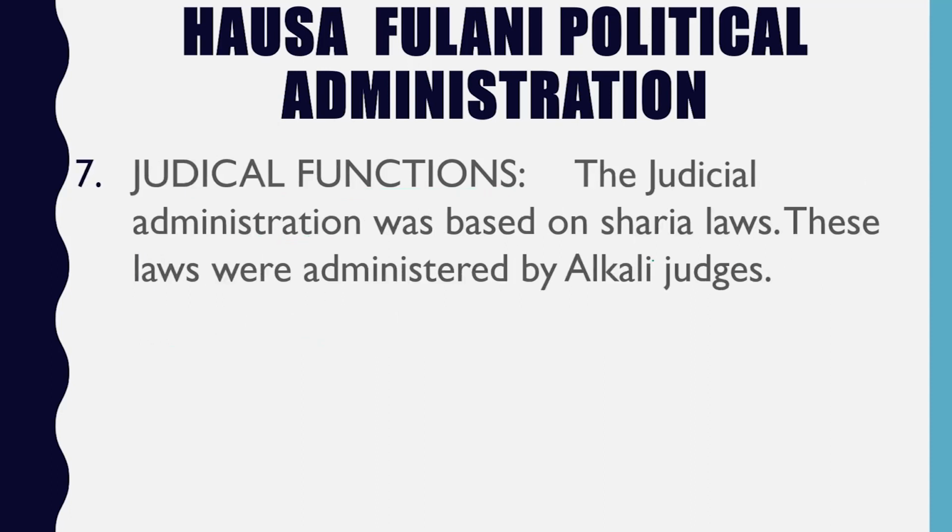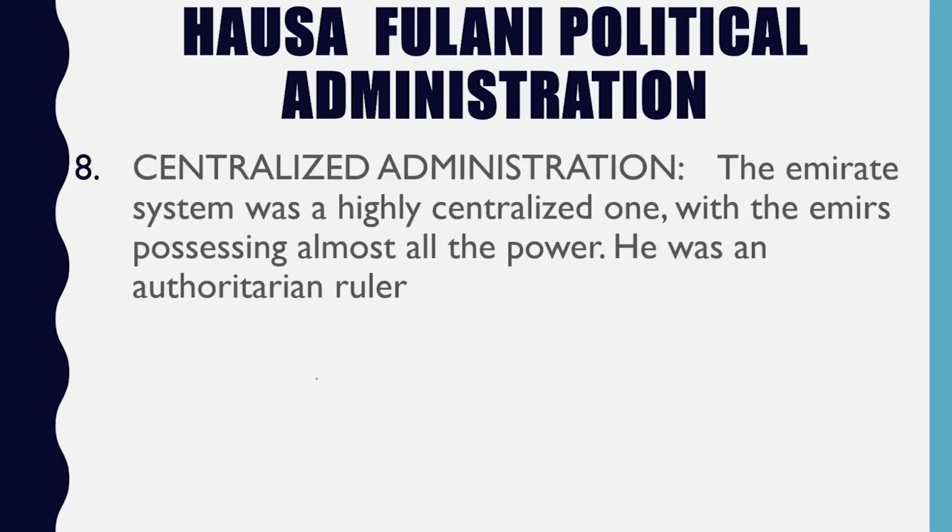Then let's look at the judicial function. The judicial administration was based on Sharia law. These laws were administered by judges known as alkali judges. Alkali judges are in charge of judging cases. But if they cannot judge any case, they pass the case to the Emir. The Emir will then judge the case or look at the dispute and settle it.